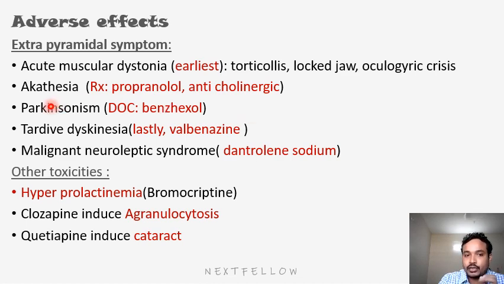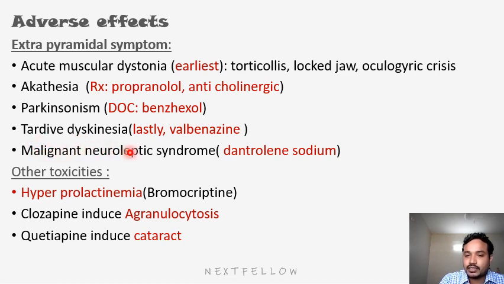Then drug induced Parkinsonism. Because in Parkinsonism, the neurotransmitter dopamine will get decreased. Because we are using anti-dopaminergics and dopamine depleters in schizophrenia, and because of overuse of these, the patient will land in Parkinsonism. Because in schizophrenia the dopamine level is increased, while in Parkinsonism the dopamine level is decreased. So because of overuse of drugs in schizophrenia, the patient lands up in Parkinsonism. That is a major adverse effect. So how do you treat? Benzhexol.